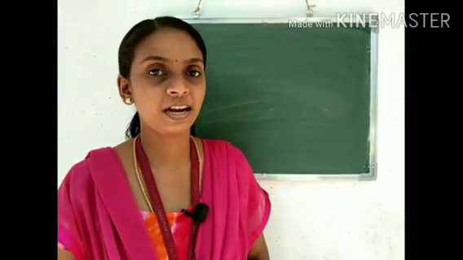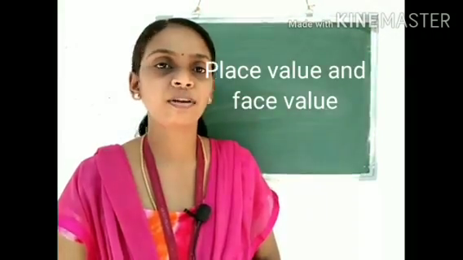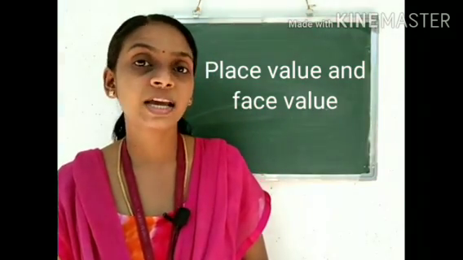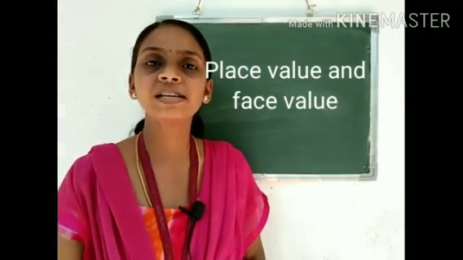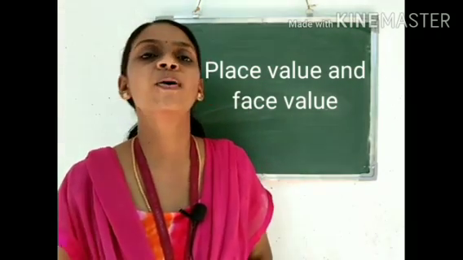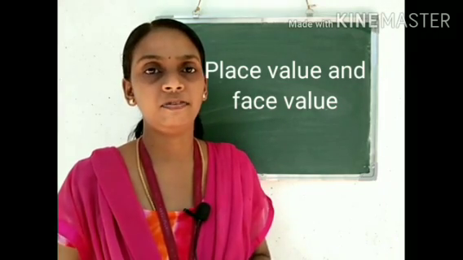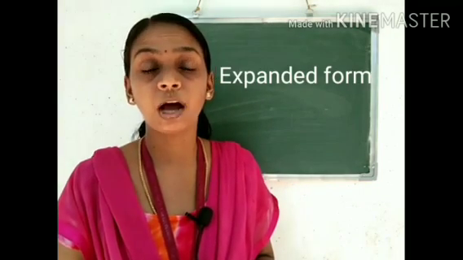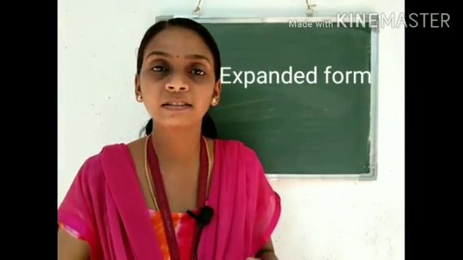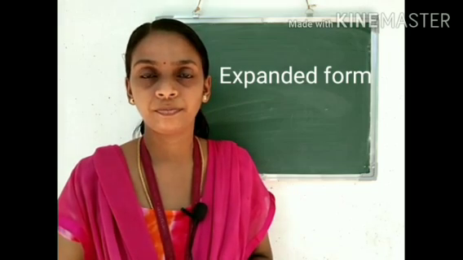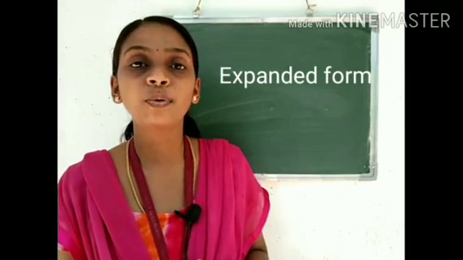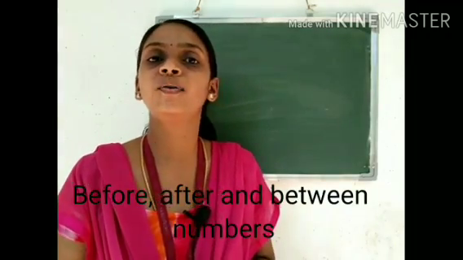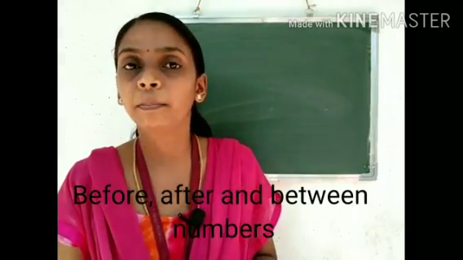So in this class we studied the place value and face value of a 3-digit number, how to find the place value and face value. Place value changes according to places and face value remains the same. Face value of a number is that number itself. Next we studied the expanded form, how to write the expanded form of a 3-digit number. And last we studied how to write the before, after and between number.